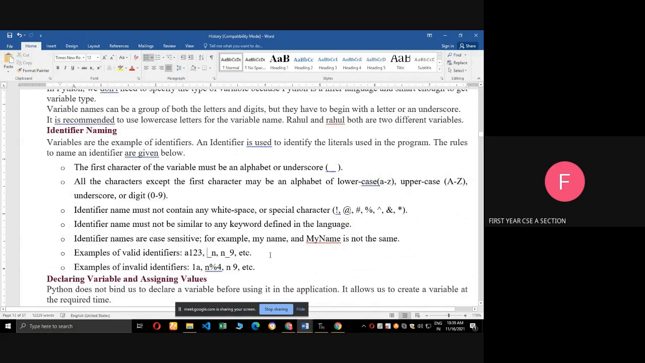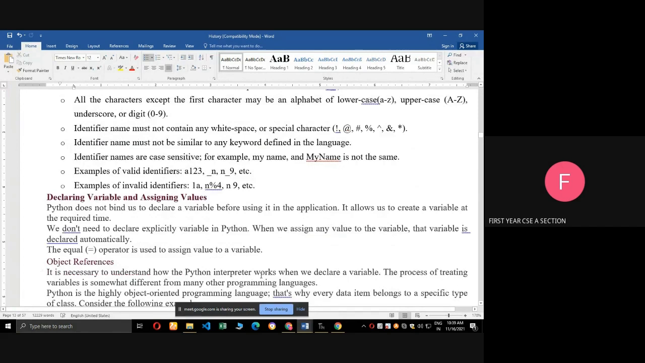Start with underscore symbol, it is also valid. And in between underscore symbol, it is also valid. Next one, invalid identifier. See, start with the number, so it is invalid. Next one, we have used special symbols. We should not use the special symbols, but here we have used the special symbol dollar, so it is also invalid. Next one, n space 9. See, there is some white space we have given, so it is also not a valid identifier.